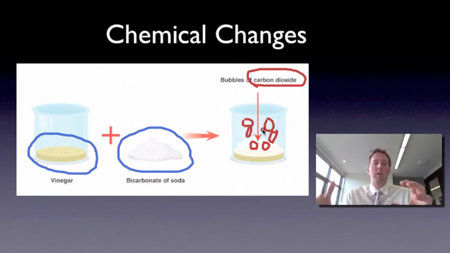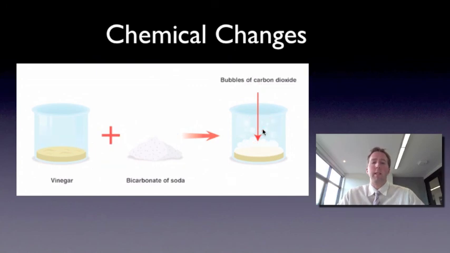And if I just had some carbon dioxide, it'd be really hard to turn it back into vinegar or bicarb of soda, because a chemical reaction has taken place. Chemical changes are really hard to reverse. That's what that means. Great examples of chemical changes are chemical reactions like this, but also burning. If you burn some wood or burn some paper, it's really hard to get the ash that's left over back to wood or paper. It's really, really hard to do. That's because you've made something new.